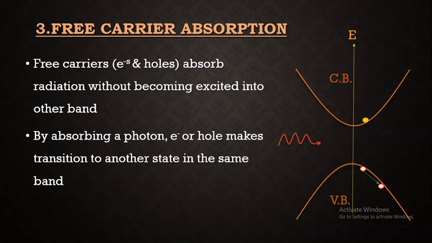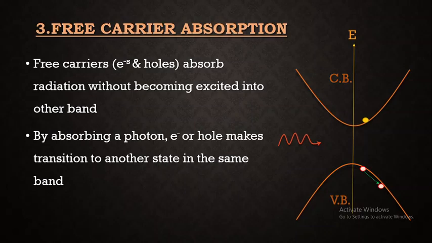So with respect to that, the hole will absorb the energy from the photon and that will be transited to other unoccupied states or to other subband, but it will remain within the same electronic band itself. That is, the hole present in valence band will be in valence band itself.